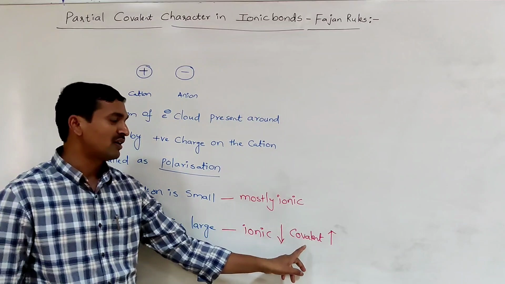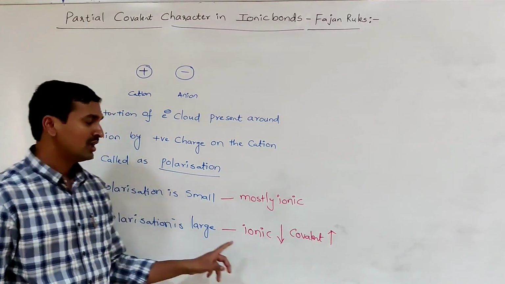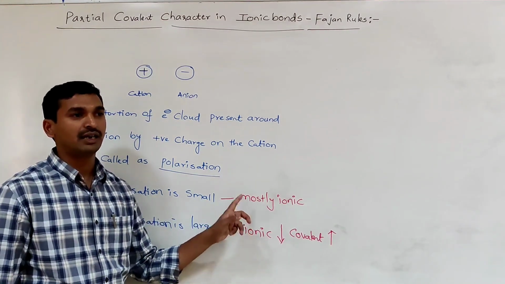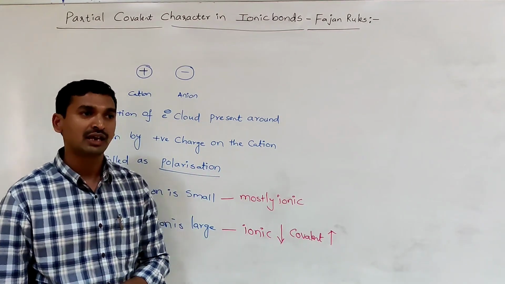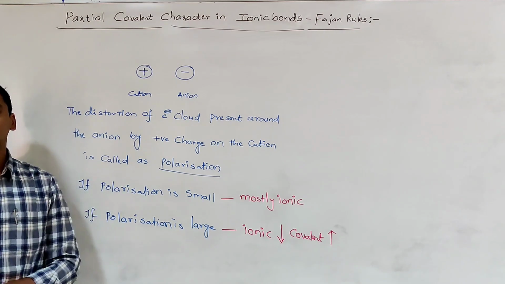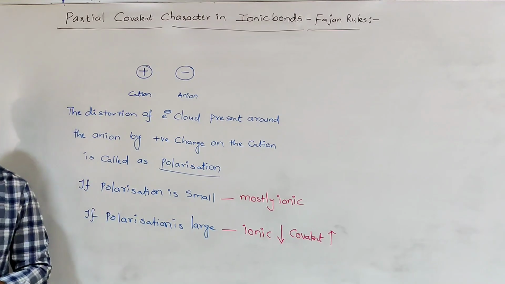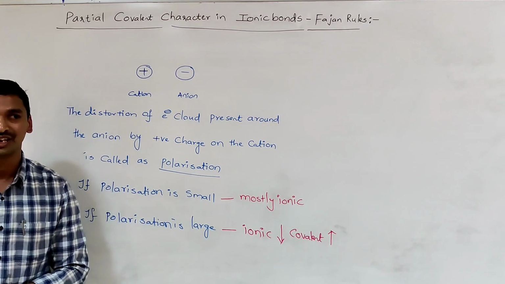So which character is favored? Covalent character is more and ionic character is less. If the polarization is small, the bond present between the cation and anion is mostly ionic, very less covalent in character. So whether the bond present between the cation and anion is more ionic or less ionic, that depends upon the extent of polarization.